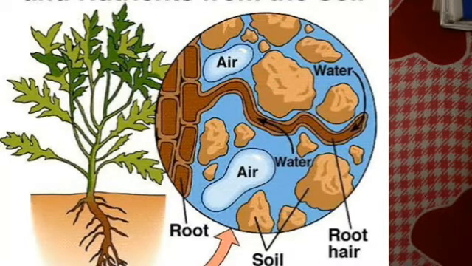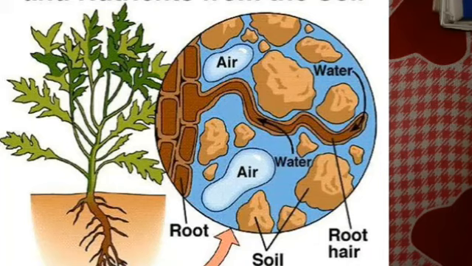Now we'll see the process of taking in of water. The root system of plants enables them to obtain water from the soil. The root system consists of a main or primary root, rootlets or secondary roots, and root hair.